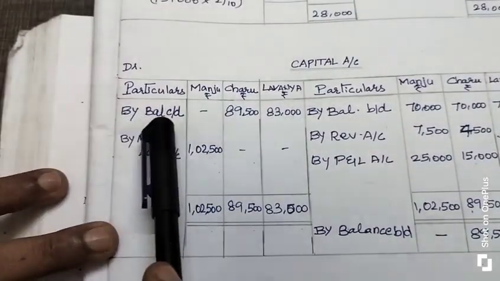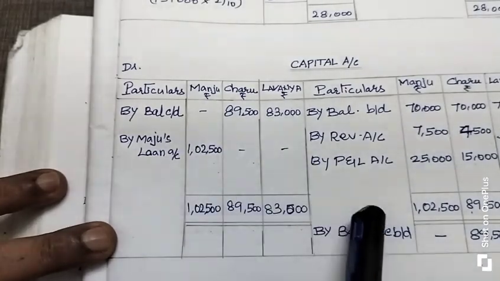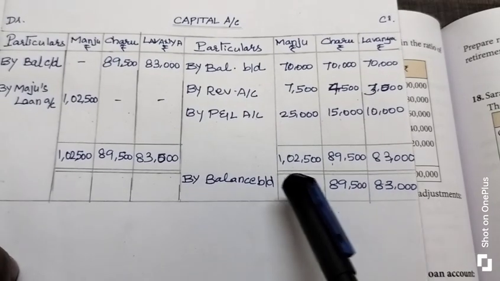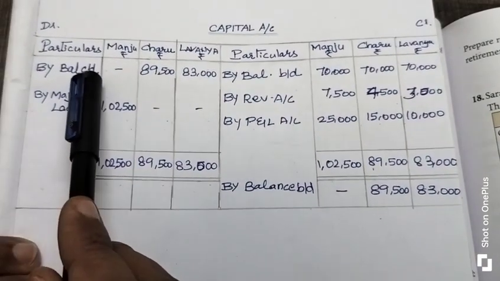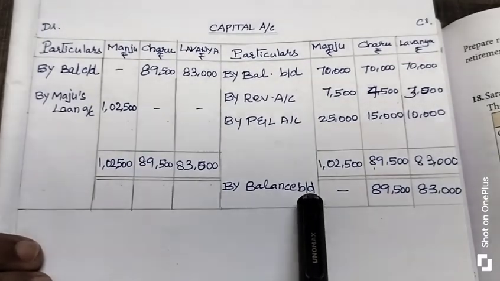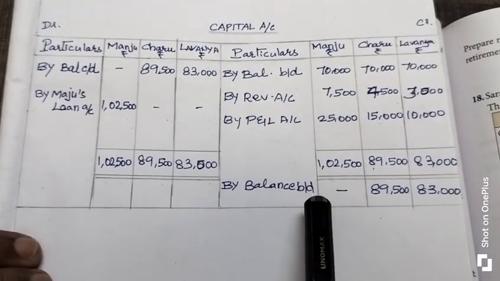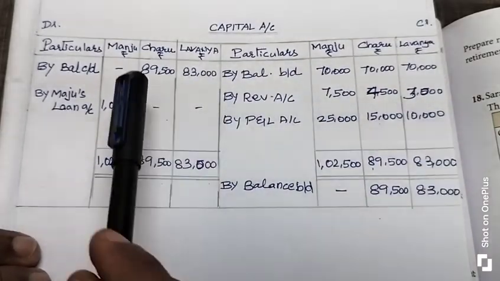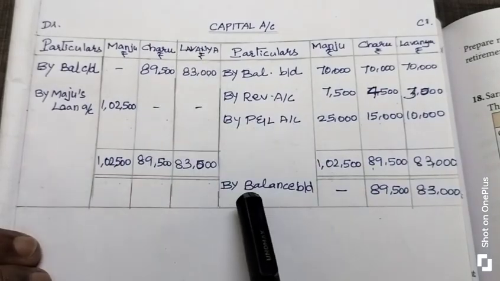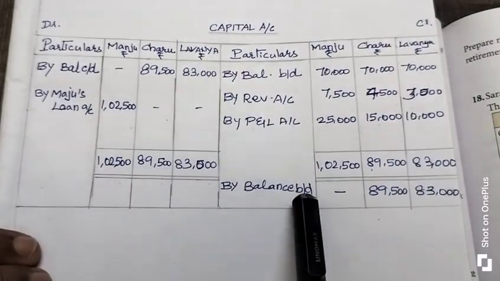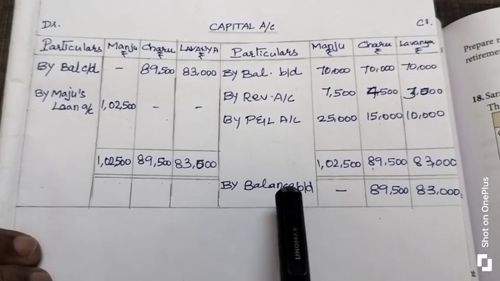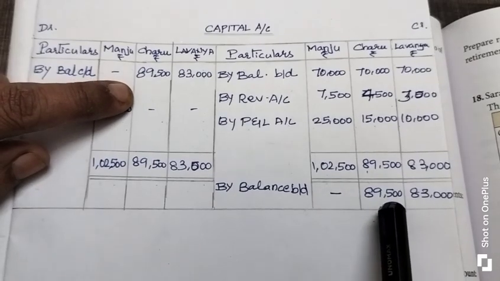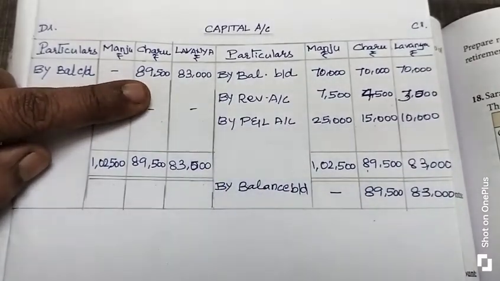Then that closing balance is immediately brought to the opposite side and entered below the total. What is the closing balance? That closing balance is brought down. That means opening balance. Brought down means what? Opening balance, the opening capital for the next accounting period for the continuing partners' capital. Who are the continuing partners? Charu and Lavanya. So you are going to write: by balance brought down. It denotes the opening balance for the next accounting period for the continuing partners. The same 89,500 rupees and 83,000 rupees we entered.